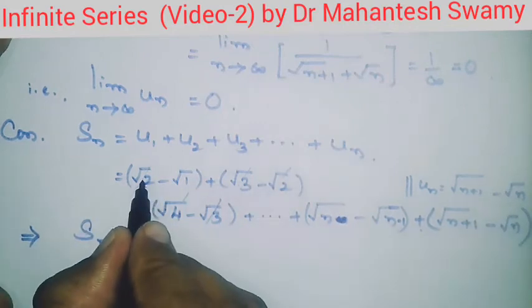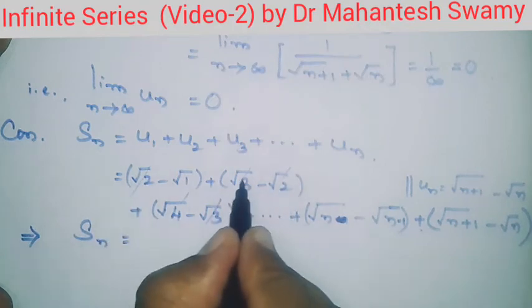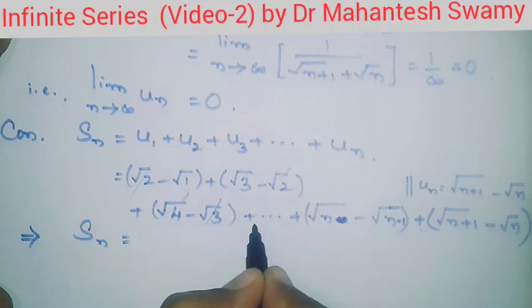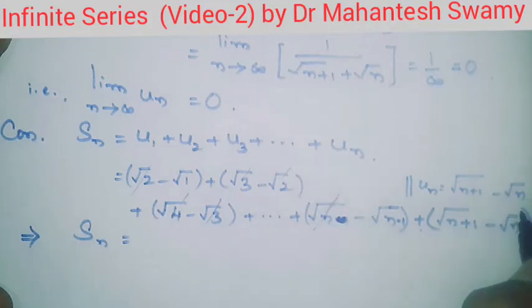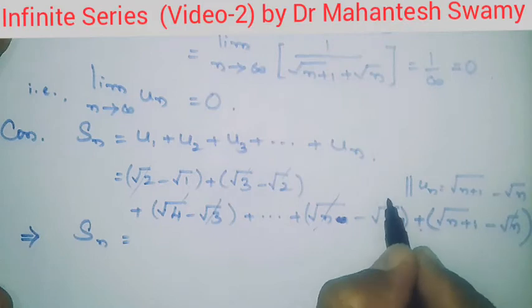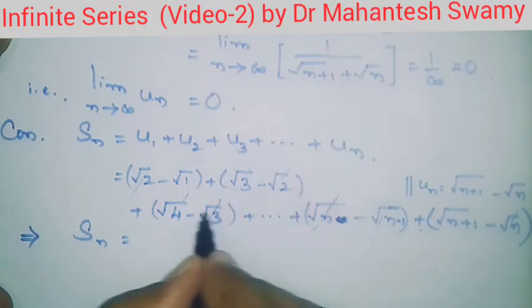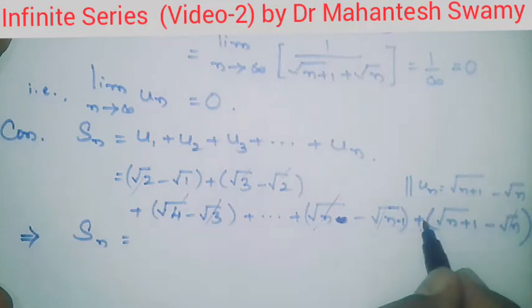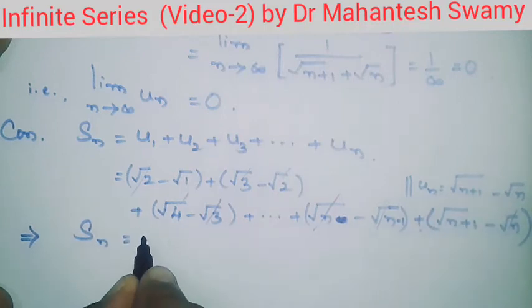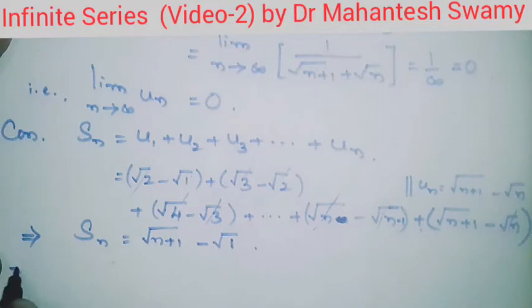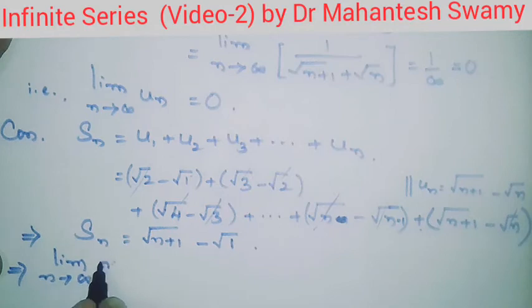Out of these terms, plus root 2 cancels with minus root 2, plus root 3 cancels with minus root 3, plus root 4 cancels with minus root 4, plus root n cancels with minus root n, and root n minus 1 will be cancelling with some term available in the previous term. So all the terms will be cancelling. The only term remaining will be root of n plus 1 minus root of 1. So Sn equals root of n plus 1 minus 1.